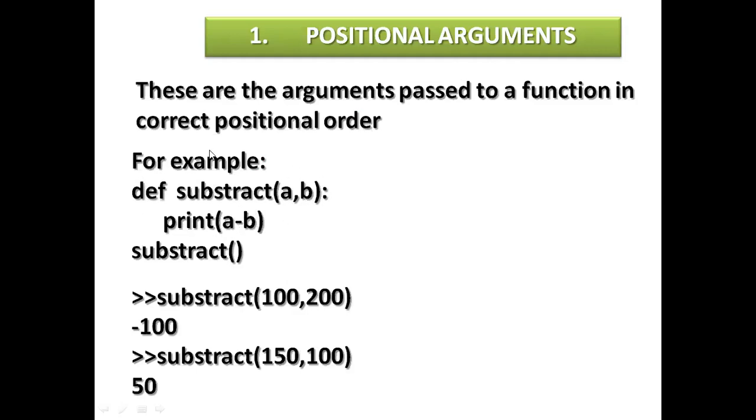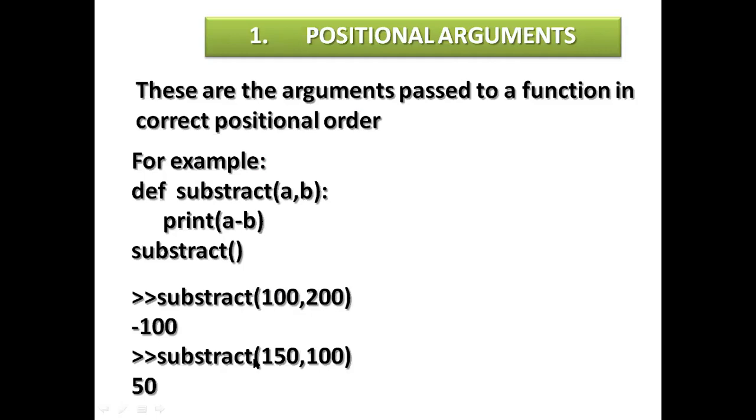Subtract means it is positional arguments. So subtract 100 comma 200 doesn't mean that this value will be subtracted from that one. Whatever you assign to the variables over here will work accordingly. So 200 doesn't get subtracted from 100, it will be 100 minus 200.